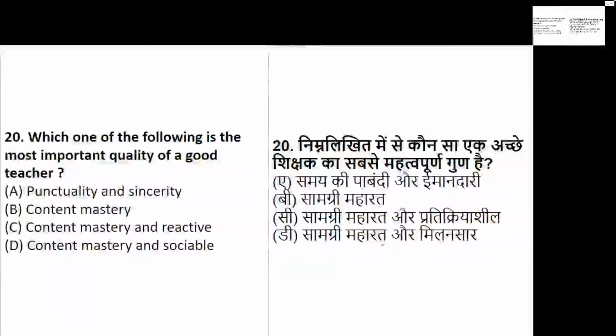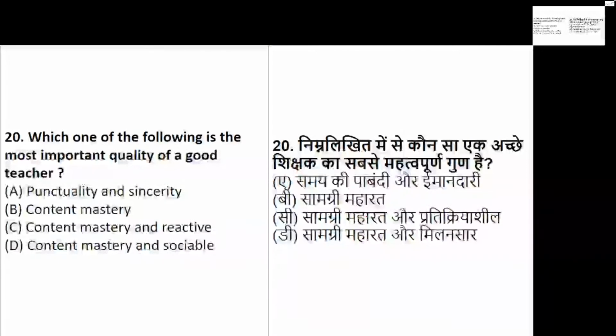Now coming to the last question of the day, the question says, question number 20, there were also mistakes in 19, and I have rectified your mistakes very well. Which of the following is the most important quality of a good teacher? We are talking about a good teacher. The options are punctuality and sincerity, content mastery and reactiveness, or content mastery and sociable.